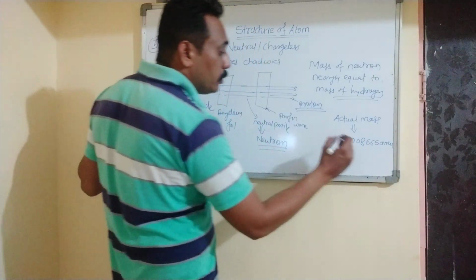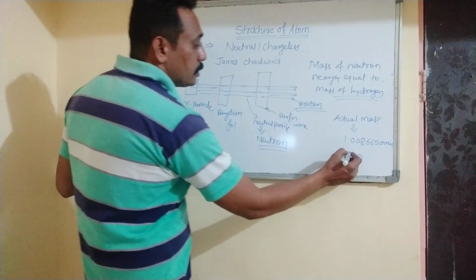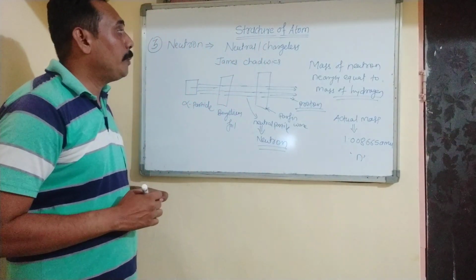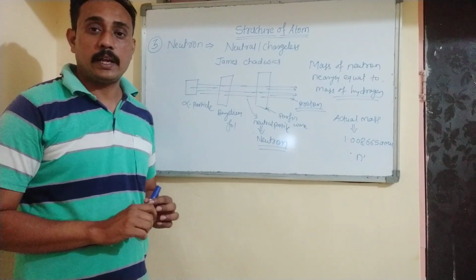Okay, and neutrons are represented by N. So this is all about fundamental particles of atom, that is proton, neutrons and electrons.